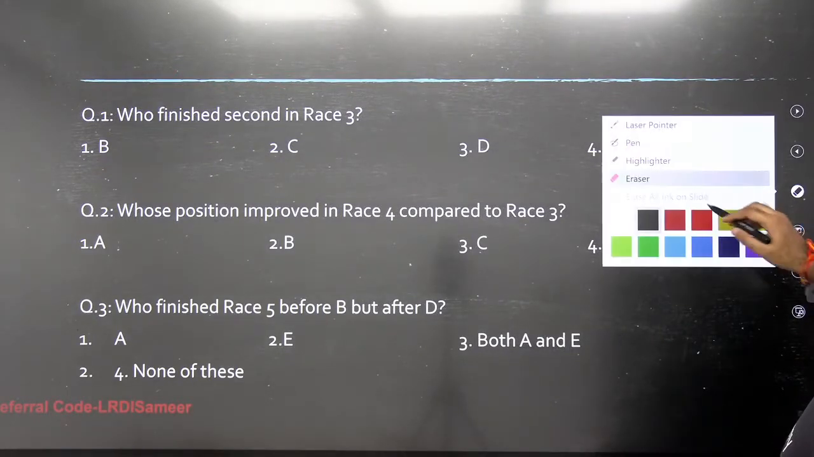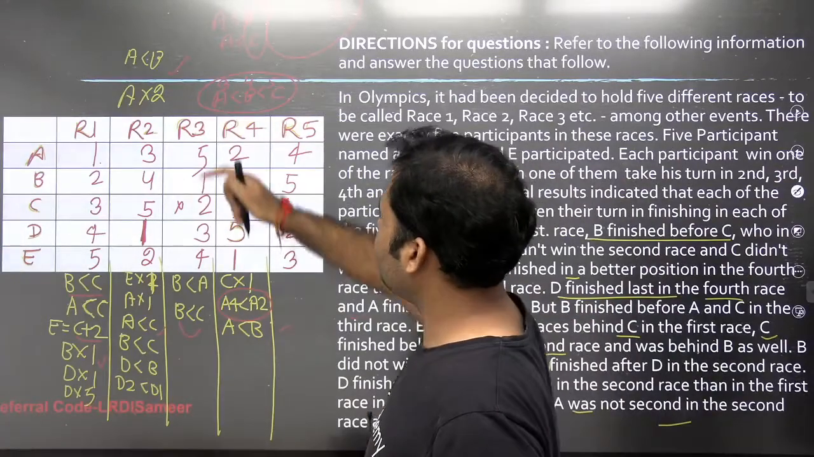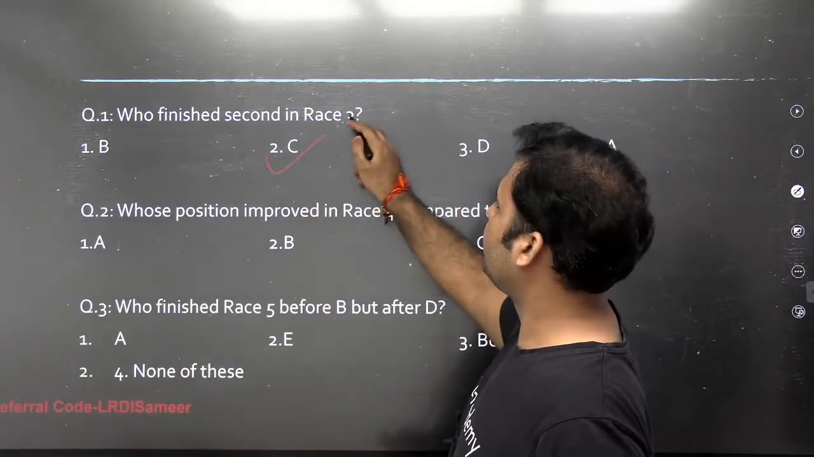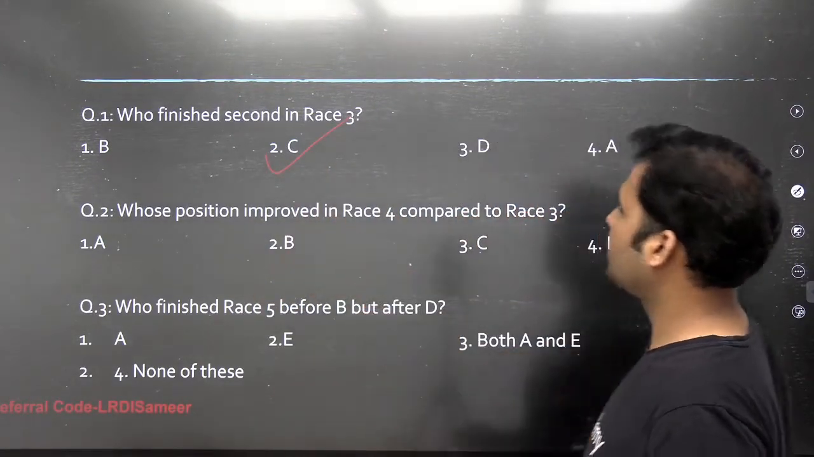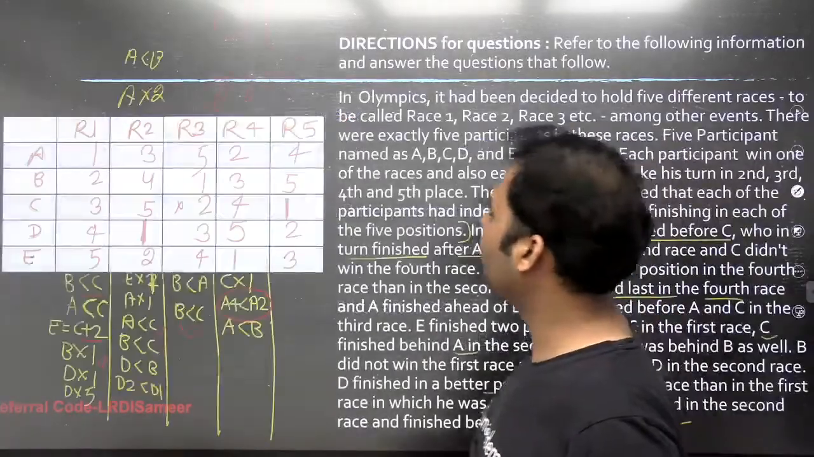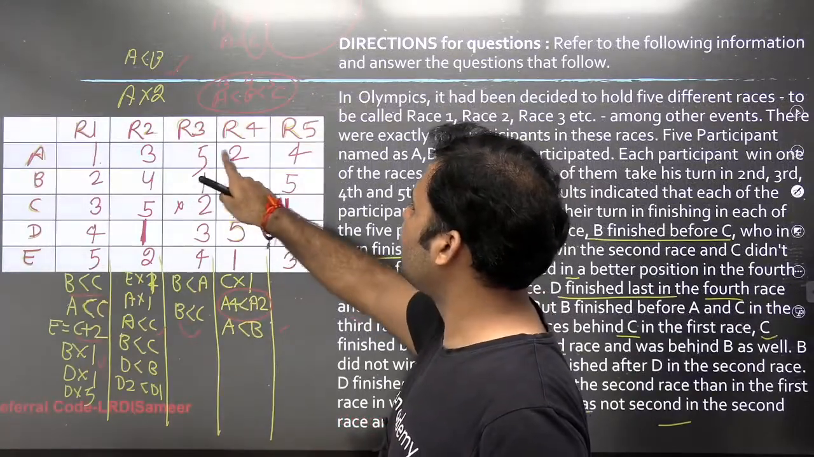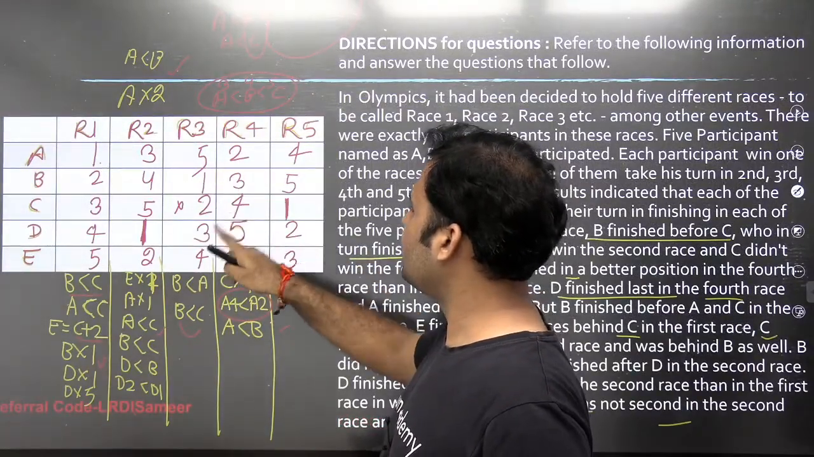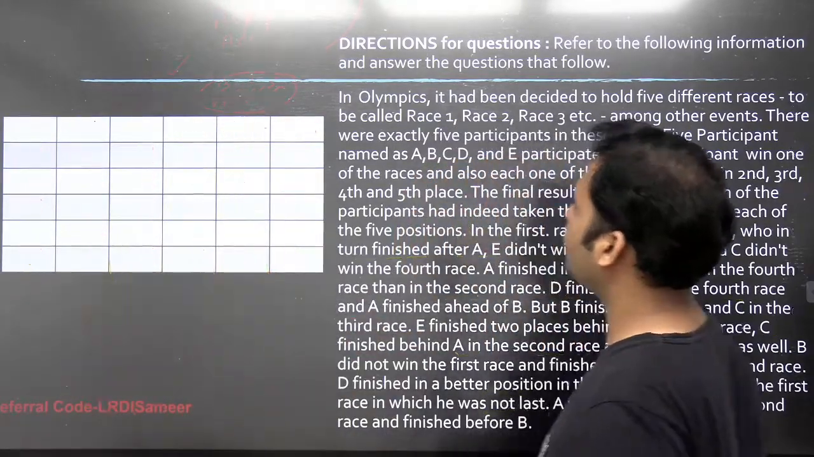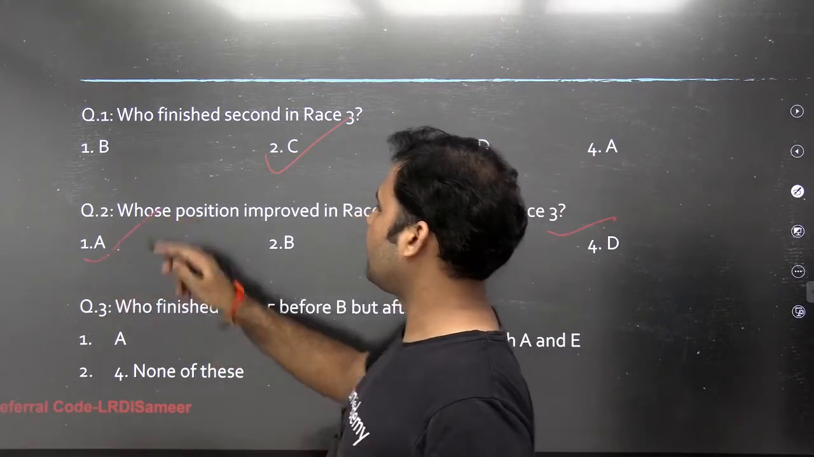The first question is, who finished second in the race 3? So in race 3, who finished second? B is the person who is finishing second. So B is the answer. Whose position improved in race 4 compared to race 3? In race 4 compared to race 3, whose position is getting improved, guys? A's position is improving, B is not improving, C is not improving, D is not improving, E is improving. So only A's and E's position is improving. So A or E can be the answer, right? So A will be the answer, right?